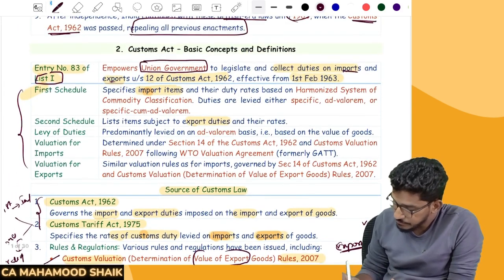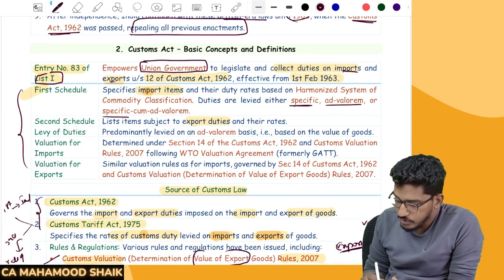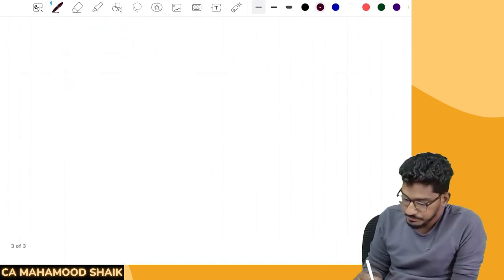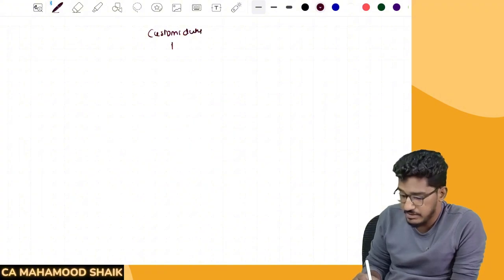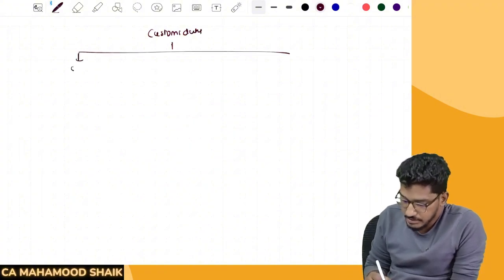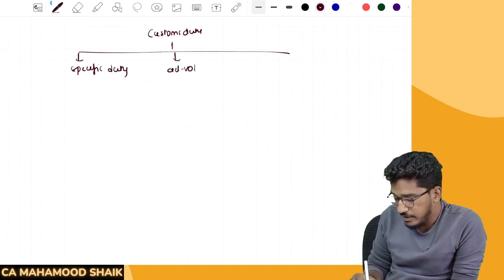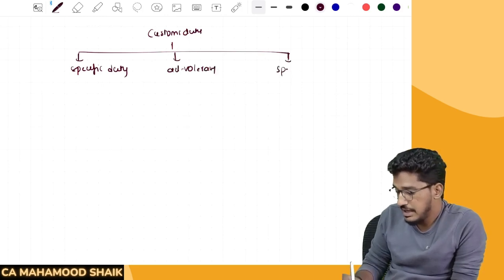And one more thing, when the customs is getting imposed, the duty can be imposed either as specific duty, or it could be ad valorem duty, or it could be specific cum ad valorem. So this point also I will try to explain here. Customs duty can be imposed in three ways. Either it could be a specific duty, or it could be ad valorem. All these terms we need to be very specific here. Please try to understand. And the other one is specific cum ad valorem.